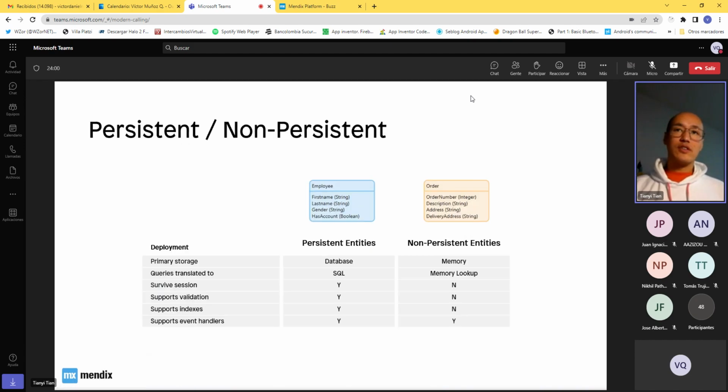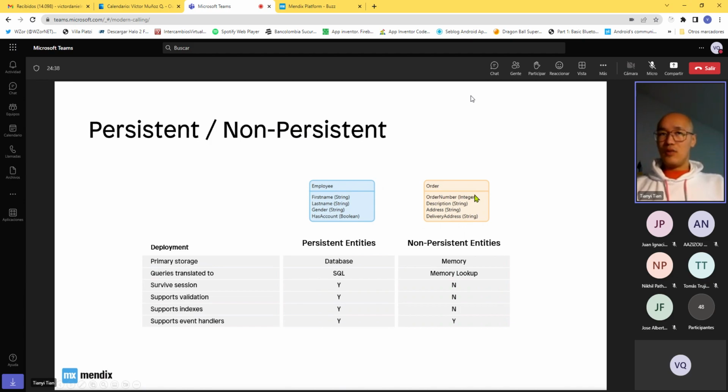And what you also encounter, or make use of, are persistent and non-persistent entities. Persistent entities basically hold permanent changes, and they are always committed to the database. Non-persistent entities are there to help you increase performance. For example, think of a shopping cart that could be abandoned. You don't want to commit the changes to a shopping cart every time a user adds or removes an item, just to abandon it later on.